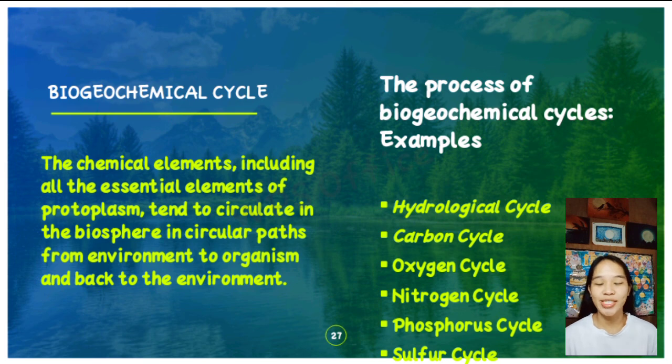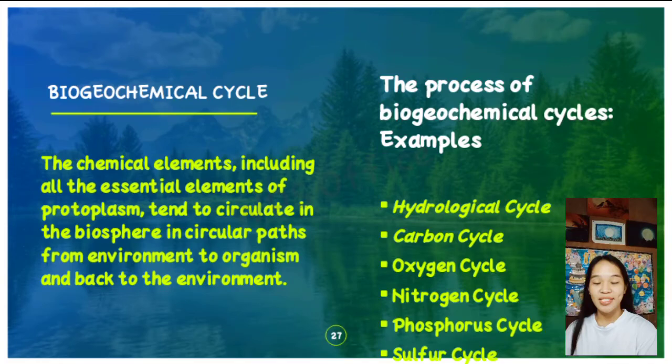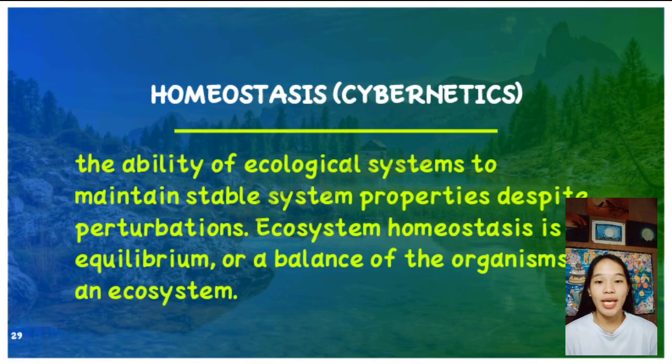Next is the nitrogen cycle. The nitrogen cycle is also an important element in which reduced and oxidized forms are involved. Next is the phosphorus cycle. Phosphorus is a necessary constituent of protoplasm to circulate the organic compound. The last is the sulfur cycle. The sulfur cycle moves through the rocks, water bodies, and living systems.